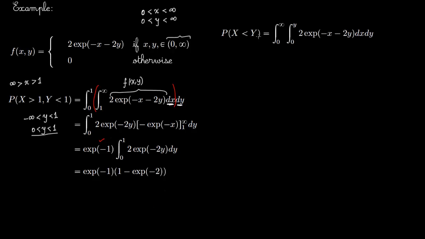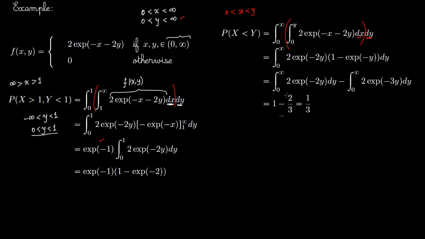So probability that x is less than y, notice that there is no limit on y, so we can use y as 0 to infinity, and that's what we do. So dy is the outside integral, dy is right here, so outside integral is 0 to infinity. So inside integral is dx. So this is the inside integral dx. So x is less than y, and we go from 0 onward, so 0 to y here for dx. Again you integrate everything, you get 1 minus 2 by 3, which is 1 by 3.